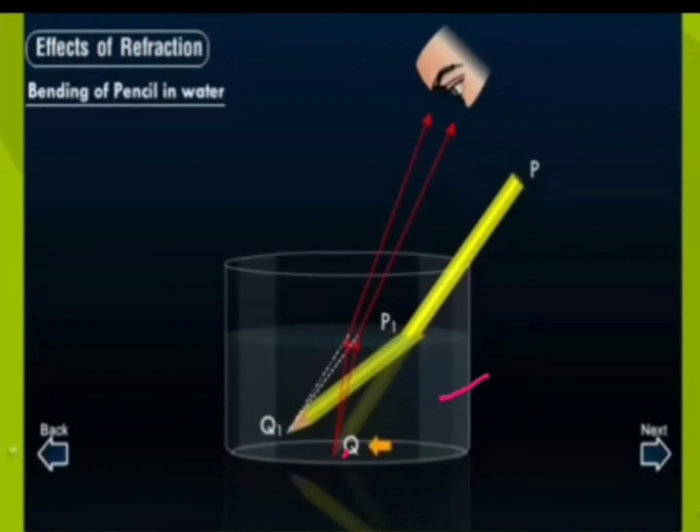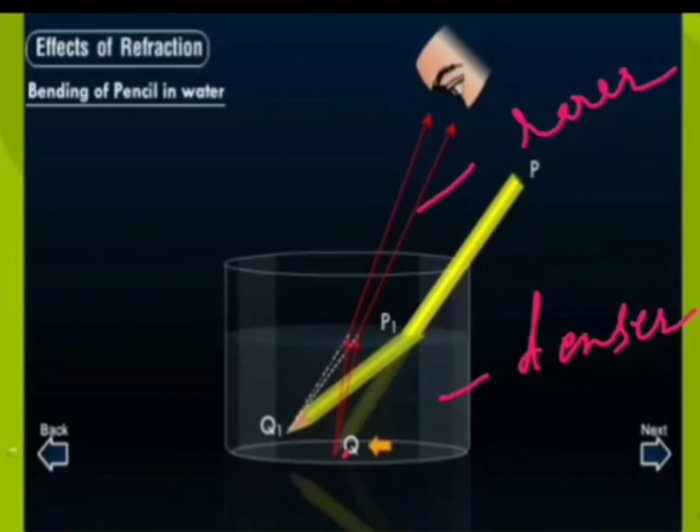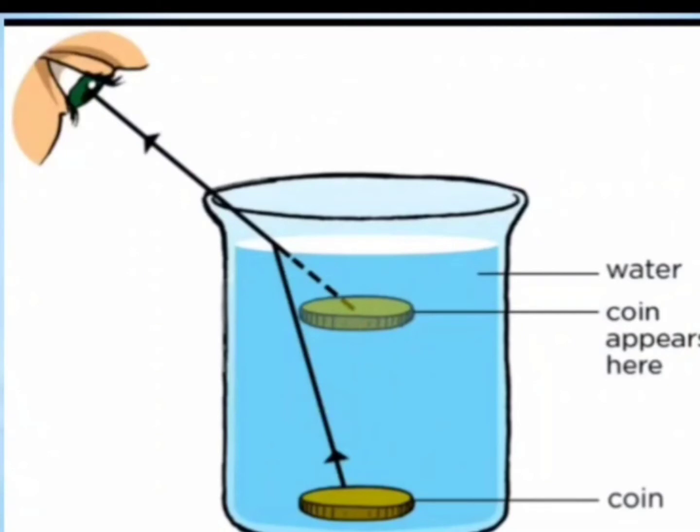So here the water is a denser medium and air from where we are watching the pencil is a rarer medium. Right, the ray of light while going from denser to rarer medium bends away from the normal, and if we trace them backward, they appear to be coming from a point above its actual position. So therefore, we are able to see the object at a higher position, and that is why it appears to be bent.